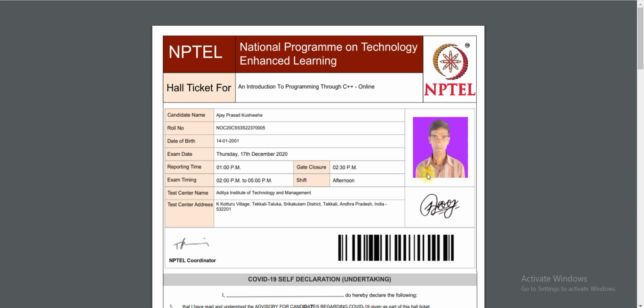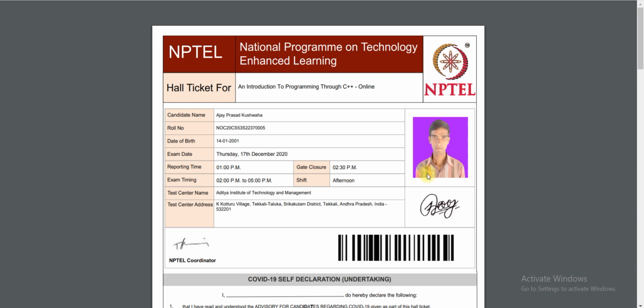And carry it to the exam center. Now coming to some of the questions I am getting related to the hall ticket. Some of you have not got your hall ticket. Please drop an email to NPTEL and try to contact them. If your college has a support center, try to contact the support head and definitely you will get a resolution. The next question is that I have paid for the exam and have not cancelled it, but while opening it shows that you have not registered for courses. If you are facing that issue, please feel free to drop an email to NPTEL as well as contact the support center. You will definitely get some alternative.